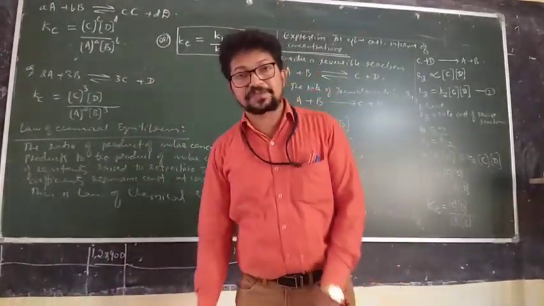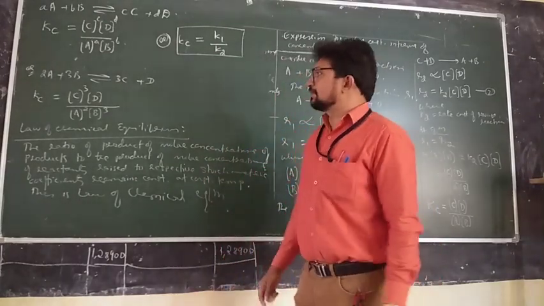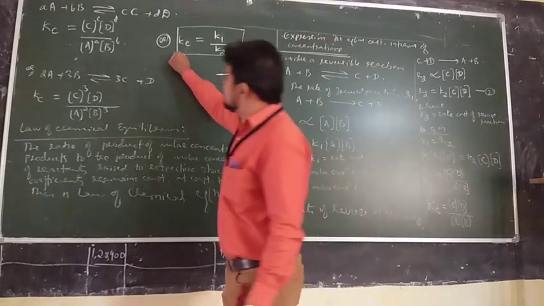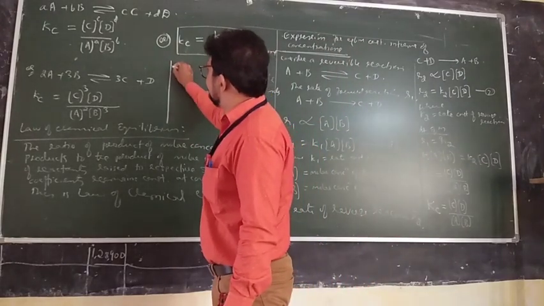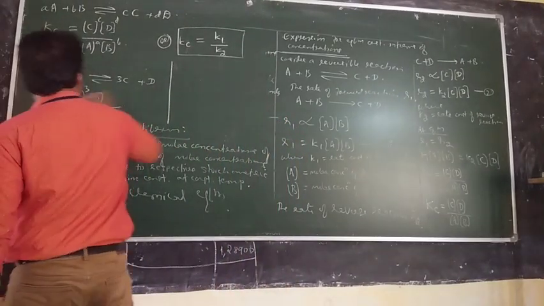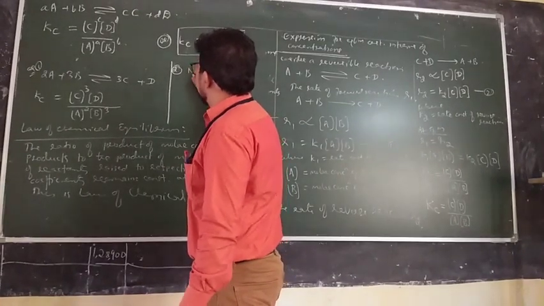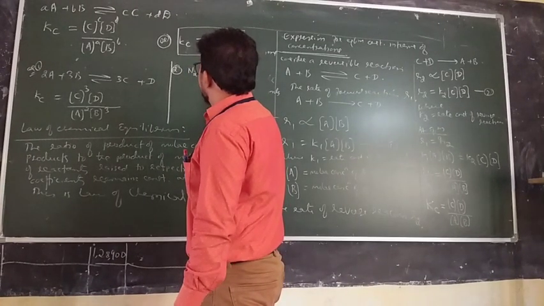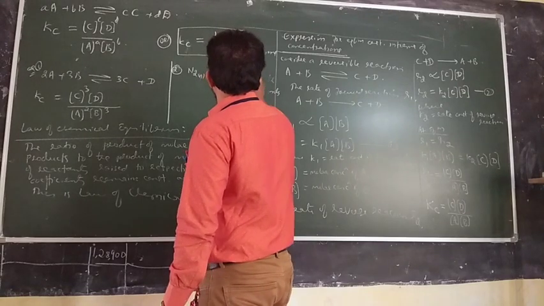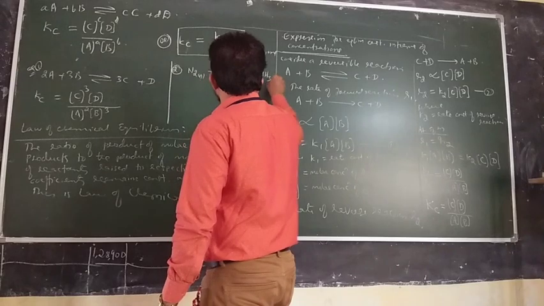This is also an expression. Now I will give you some examples to write the expression for the equilibrium constant. For example, nitrogen plus hydrogen giving ammonia, which is also a gas.